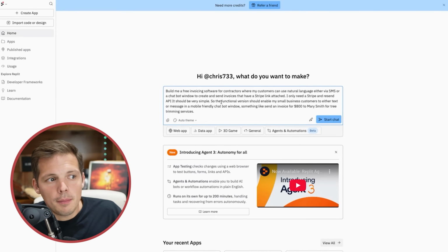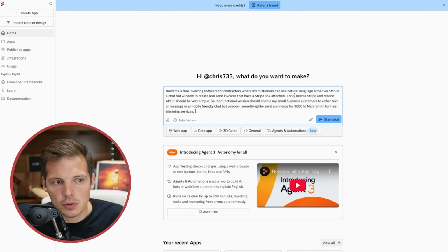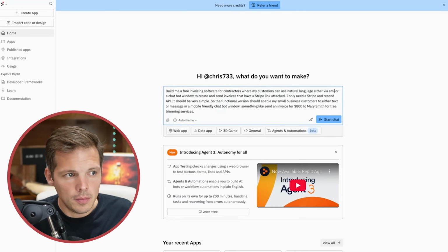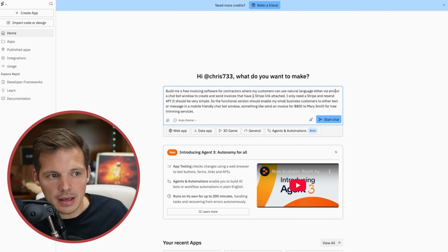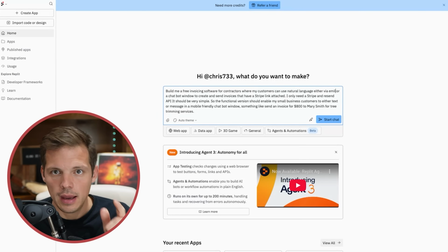Here's my prompt. Build me a free invoicing software for contractors where my customers can use natural language either via SMS or a chatbot window. I'm actually going to change that. Either via email or a chatbot window to create and send invoices that have a Stripe link attached. I only need a Stripe and Resend API, and I'll get to that in a minute.